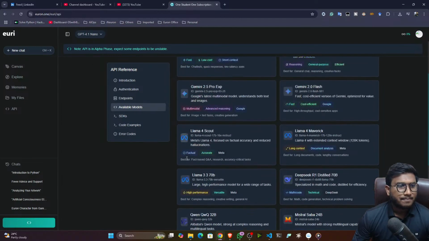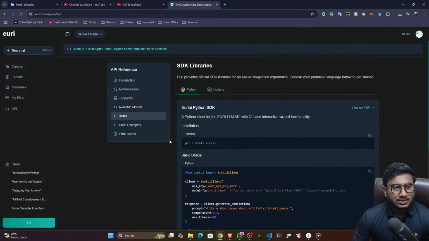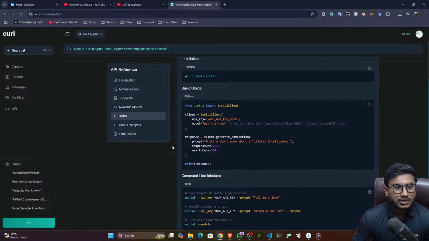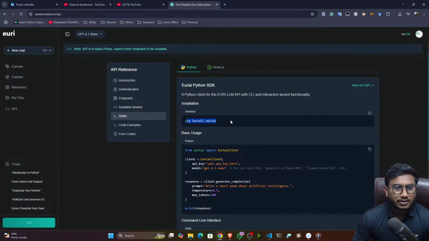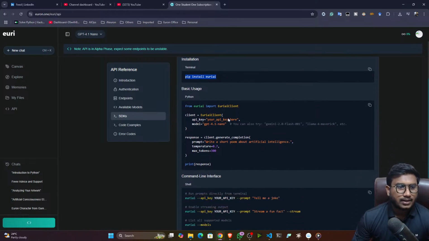Euri API, now this is the SDK. If I want to use it with Python, this is the Python code snippet, and here is the command to install the Euri SDK. It is already published as a PyPI package. With the help of the pip command you can install Euri AI. After that you can create a client, mention your API key inside it, and give the model name.